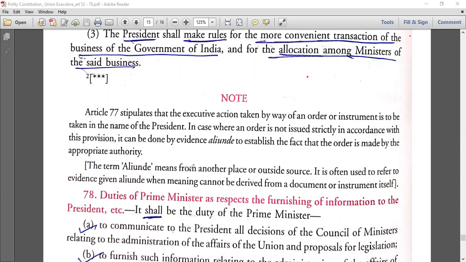It is often used to refer to evidence given aliunde when meaning cannot be derived from a document और इंस्ट्रूमेंट itself, तो कहीं ना कहीं आउटसाइड सोर्स से लेके वो एस्टेब्लिश कर लेते हैं, they establish the fact कि ओके from these sources it is done from the appropriate authority.